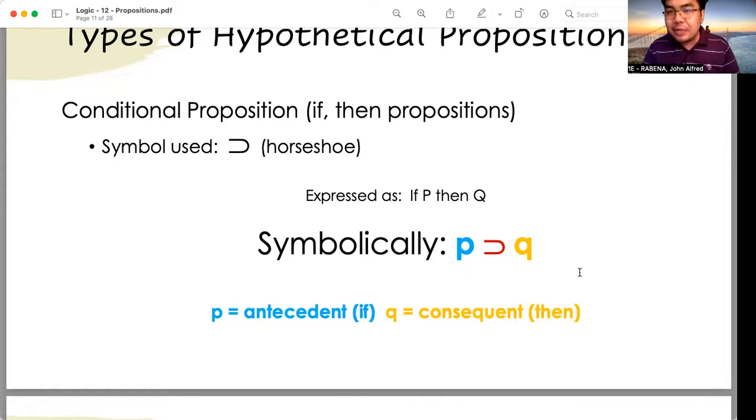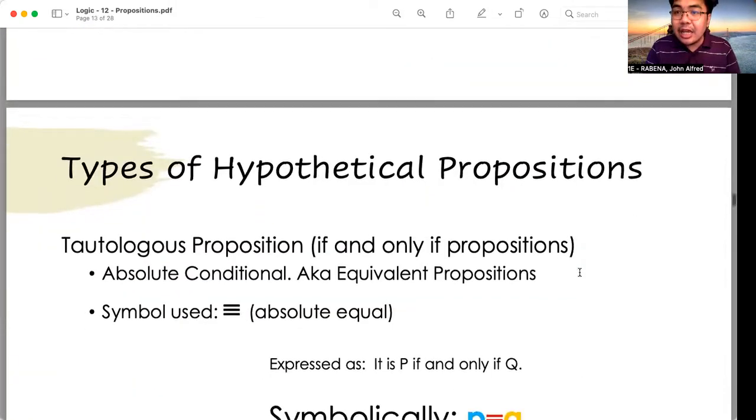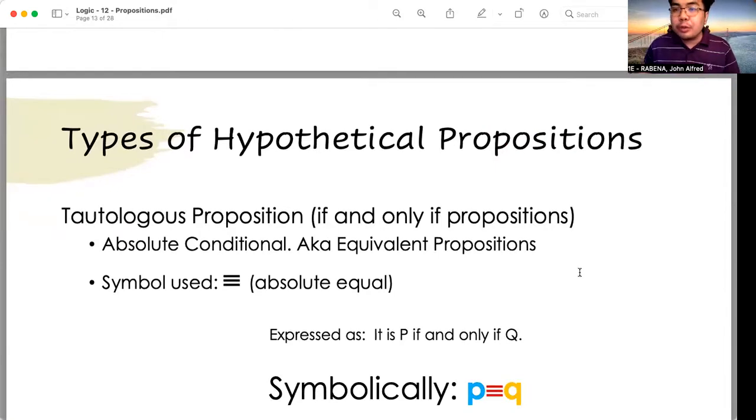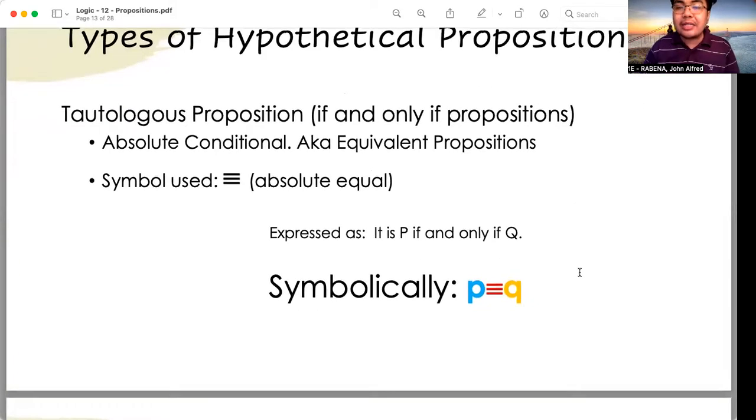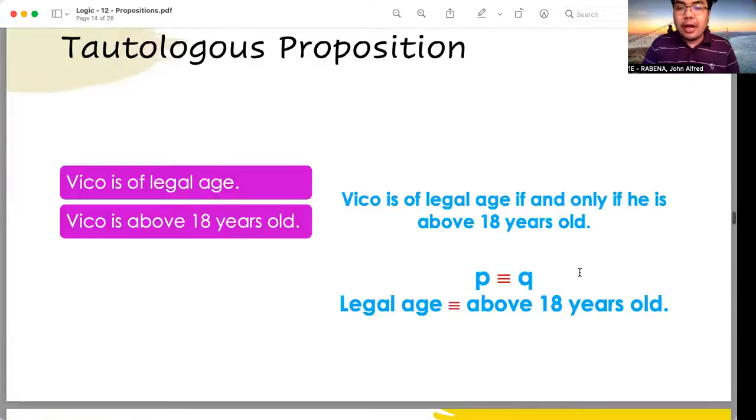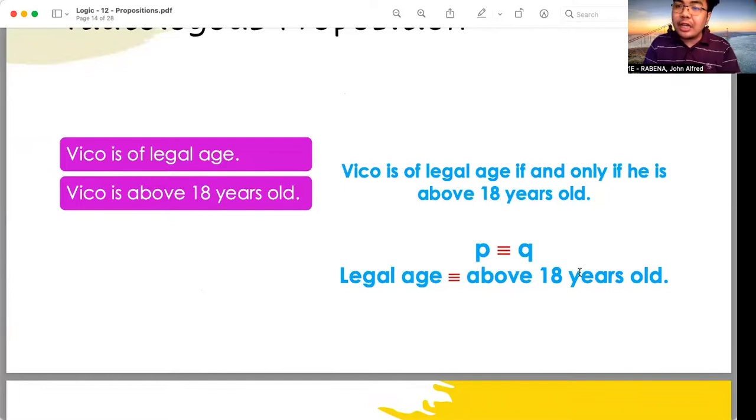Okay, if then propositions. And lastly, we have tautologous propositions. Tautologous propositions are those which are equivalent propositions, those that connote absolute equivalence. Like for example, those sentences which are indicated by the words if and only if. All right, it is symbolically expressed as P if and only if Q. Okay. All right, so those are the types of hypothetical propositions: conjunctive, disjunctive, conditional, and tautologous.